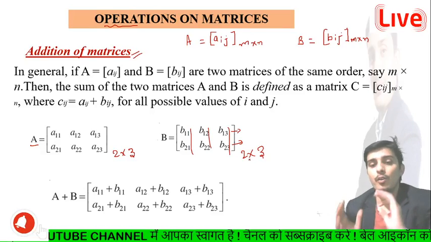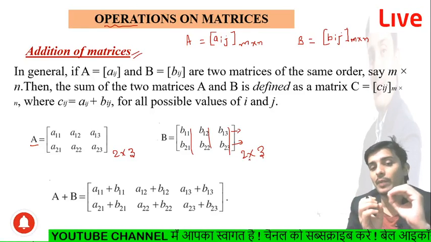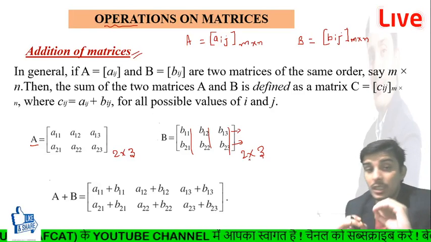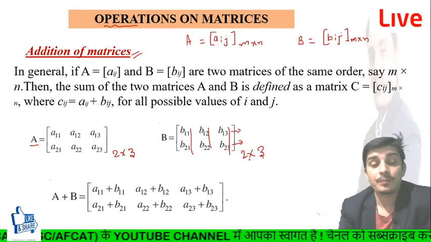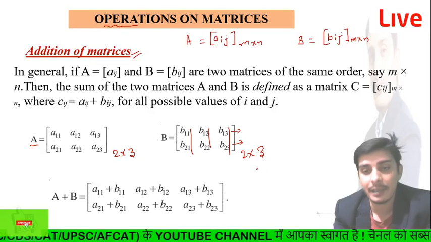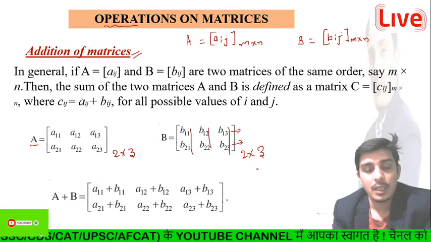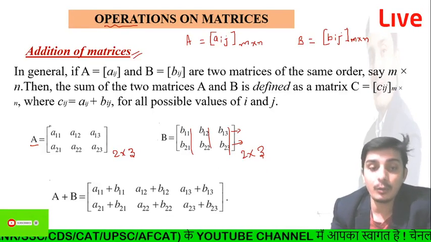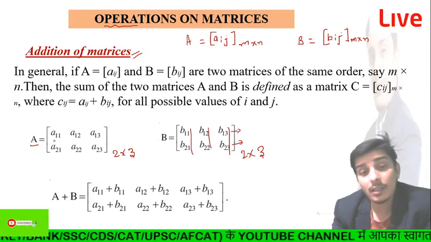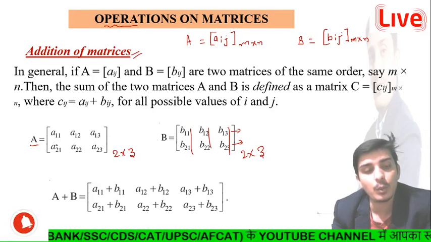So by observing, we can say that both matrices have the same order. So we can add both the matrices, right? Another thing, how we can add, this is the more important. You have to add the corresponding elements of both the matrices.